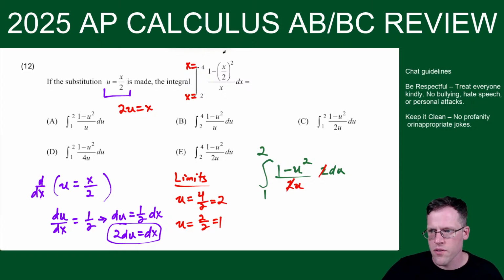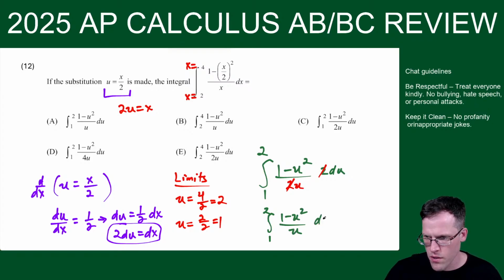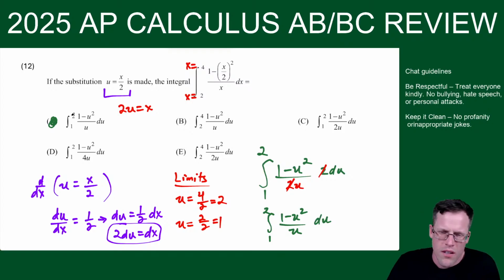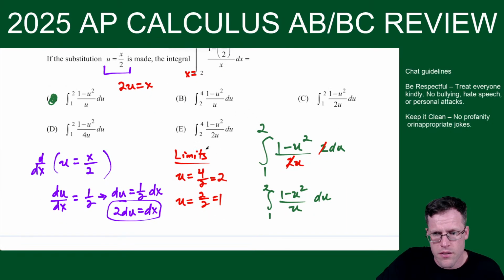So the final integral here for this question, we have the integral from 1 to 2, 1 minus u squared over u, and then du. Okay, so this would be what we're looking for. So that's looking like choice A: 1 minus u squared over u, du, integral 1 to 2. Okay, so this one, I mean, it's borderline conceptual. This is probably more technique, because we're not actually finding the actual value of the integral. We just have to know the ideas.